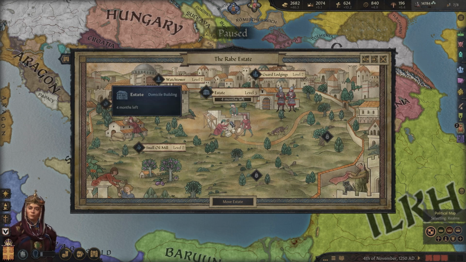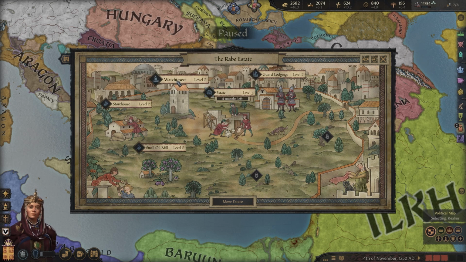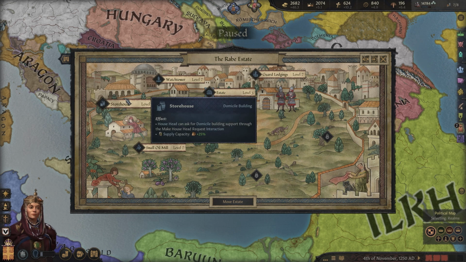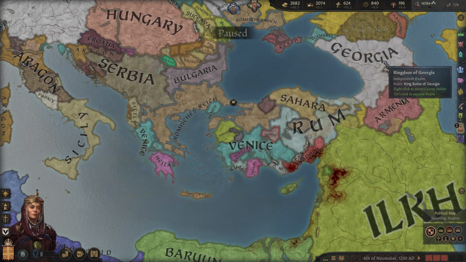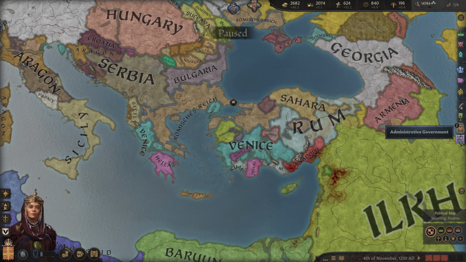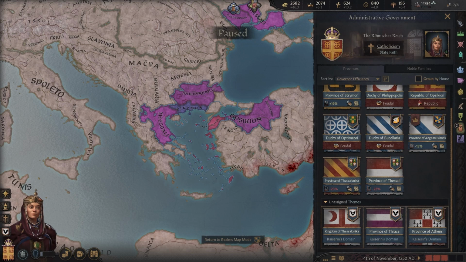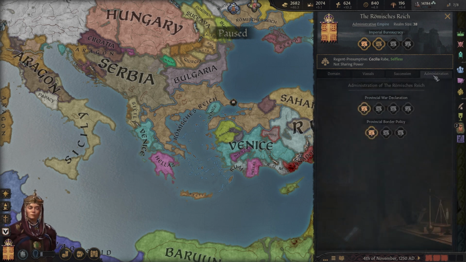All of these things give you different bonuses, as you can see, like bodyguard aptitude, all sorts of different little bonuses, which is pretty cool. So that seems to be some of the major things. I think there's a little bit more to it, but from what I can tell, it's relatively straightforward.